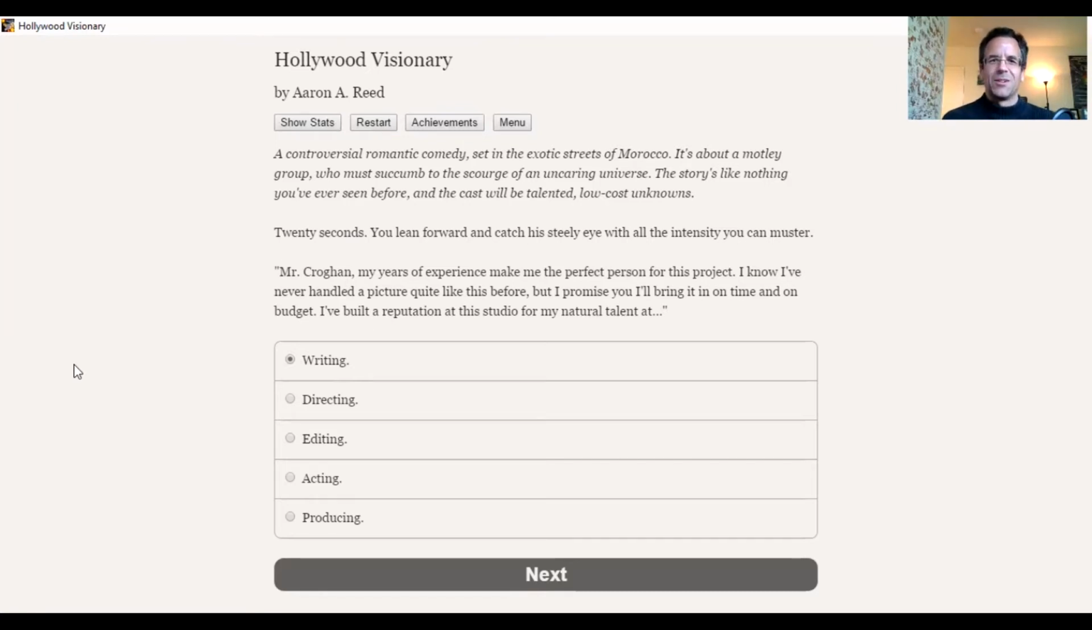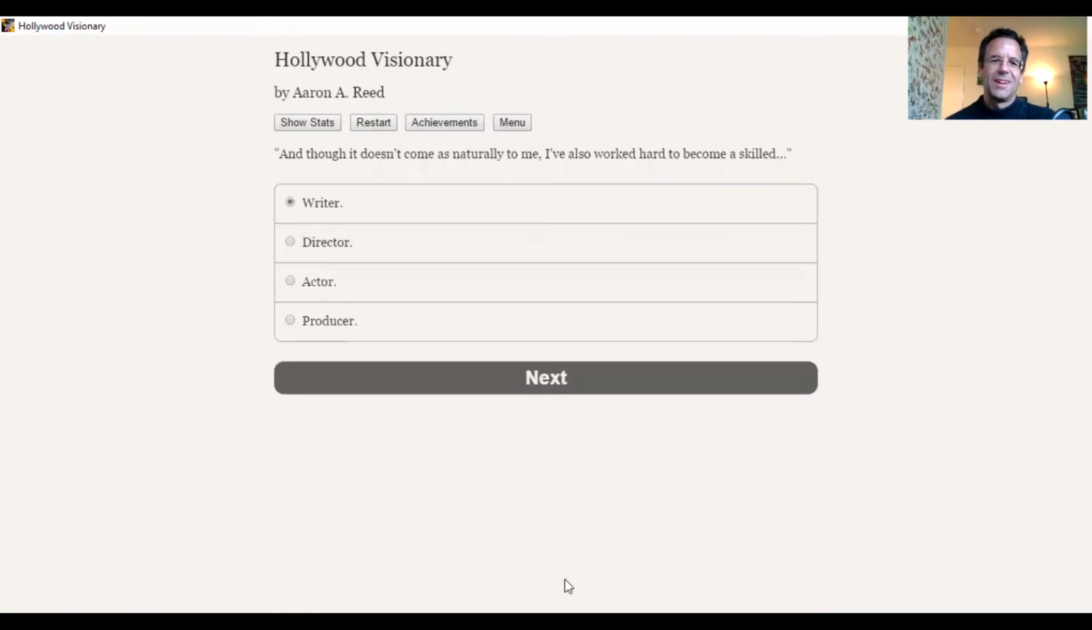But anyway, we are pitching our experience, and we are going to say we have natural talent. Natural talent at what? Let's say we have natural talent at editing, because editing is, of course, something that has nothing to do with writing, directing, acting, or producing, which are the most important things when it comes to putting together a project.